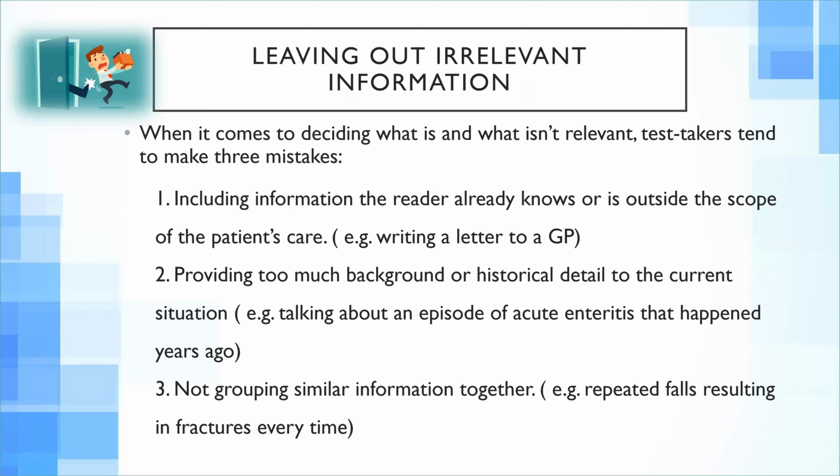Even if it is relevant or irrelevant, you do not have to include how many children the patient has. Second one is providing too much background or historical details to the current situation. For example, as I have given you this example before, talking about an episode of acute enteritis that happened years ago. And third one is not grouping similar information together.